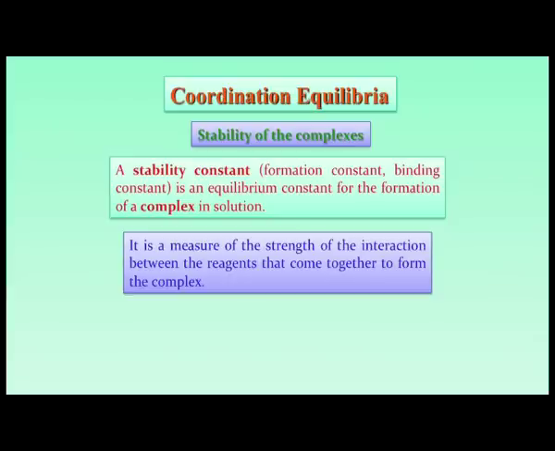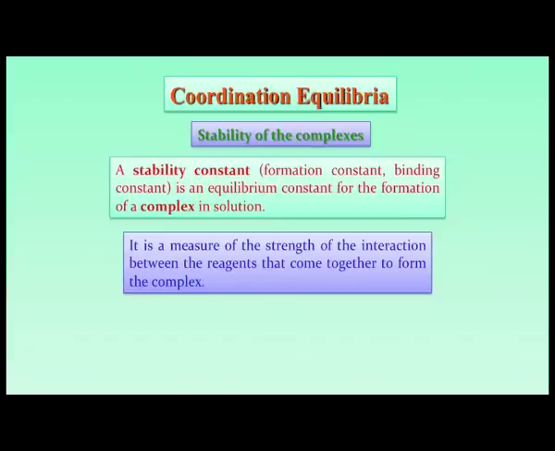Similarly, when the last ligand like dioxygen binds to deoxyhemoglobin or myoglobin, that also tells us something about the stability constant or formation constant of binding of O2 for the formation of oxyhemoglobin or oxymyoglobin.